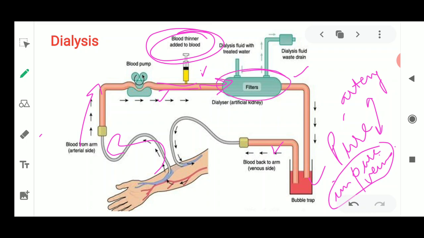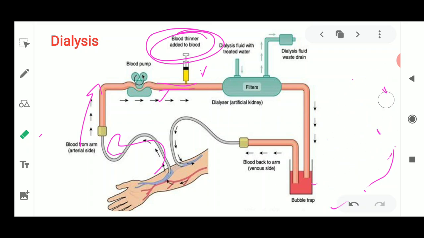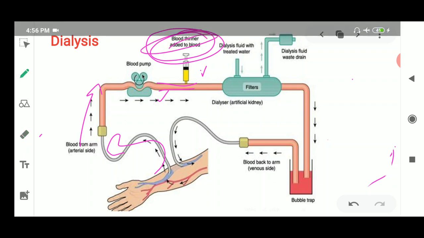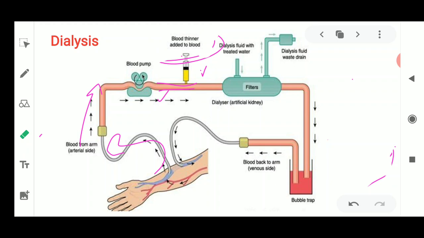Now these filters have a very similar structure to our kidneys. Now what happens inside this? Membranous systems are present, meaning there are various machines installed inside these filters where the blood is going to be filtered. So this is also known as a dialyser. This machine, this part, is known as a dialyser. As you could see here, it is written dialyser. Then it works as an artificial kidney.